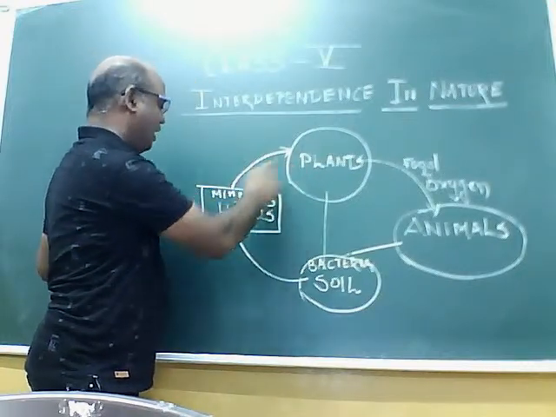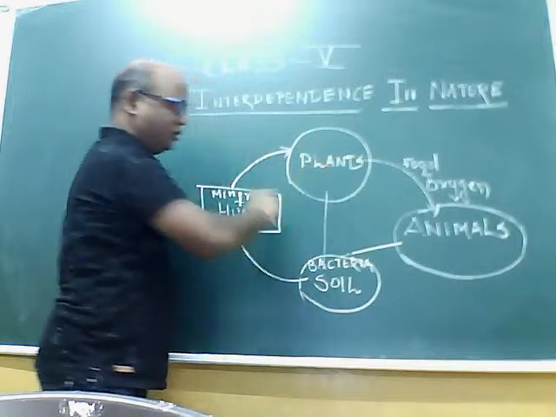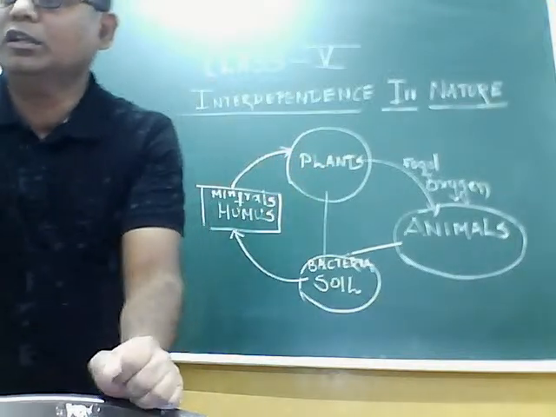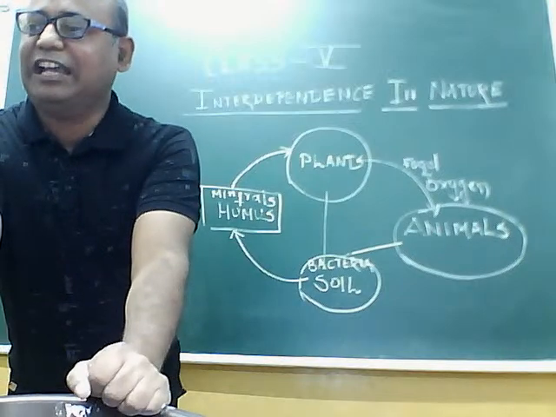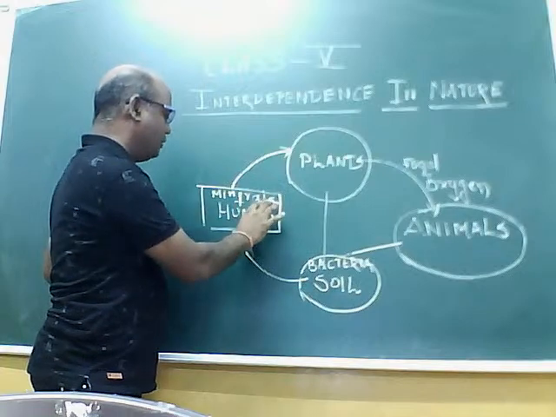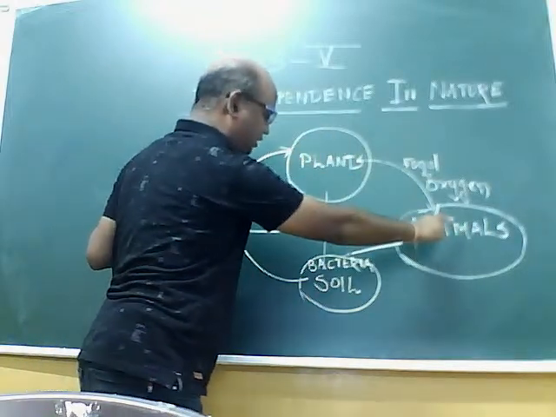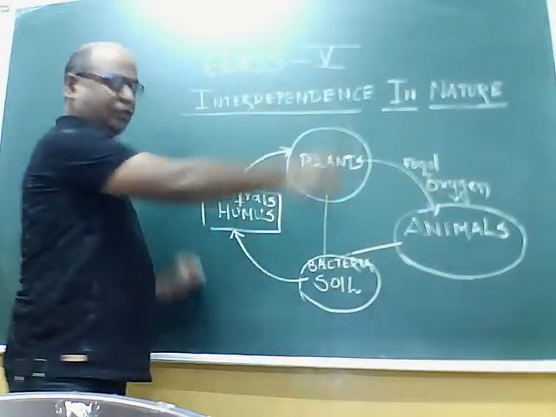The plants use this organic matter and humus for their growth. This is how, as we studied last time, the cycle of minerals and humus continues from soil to plants, from plants to animals, and again to the soil.